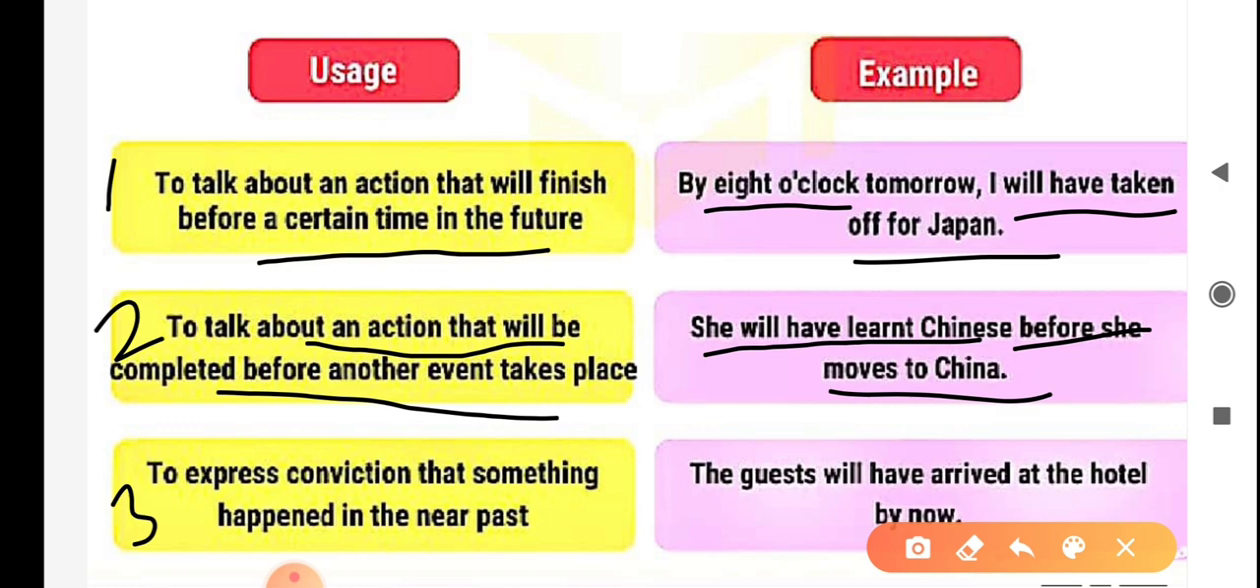Third usage, to express conviction that something happened in the near past. For example, the guest will have arrived at the hotel by now.